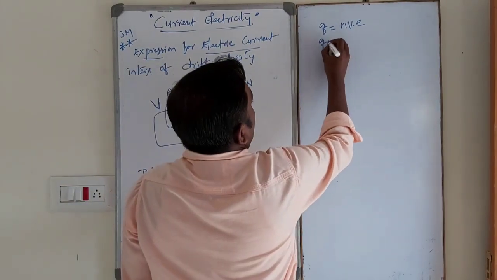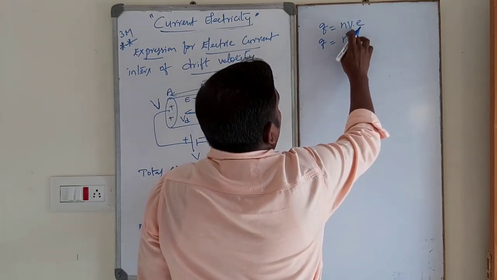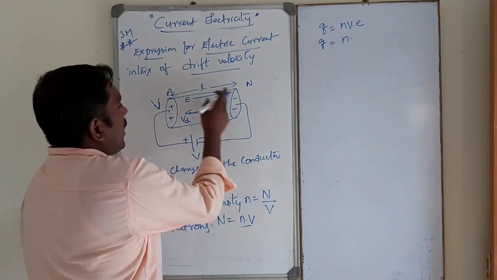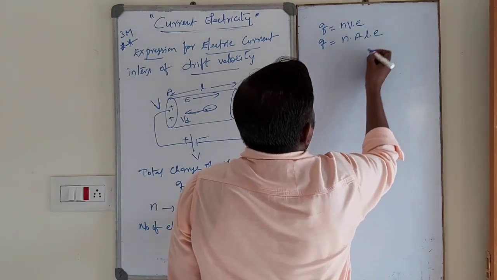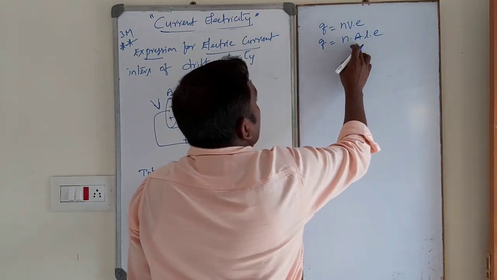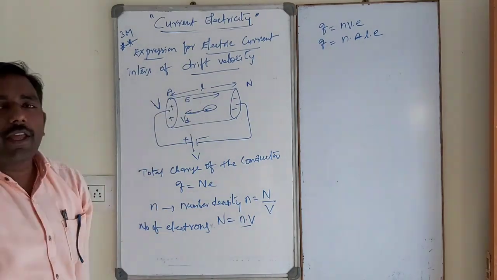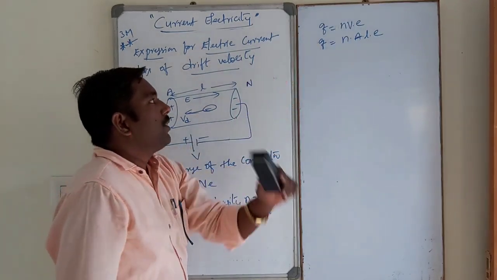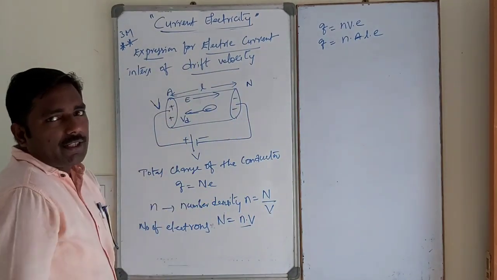So Q is equal to number density into V, the volume of the conductor, which is A into L, times n into e. A is the area of the conductor, L is the length of the conductor. Area into L is volume. So this is the total charge of the conductor.